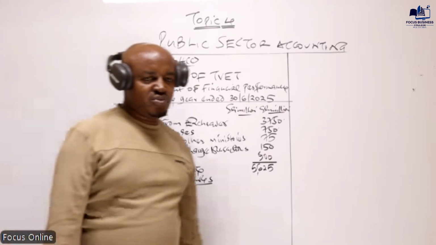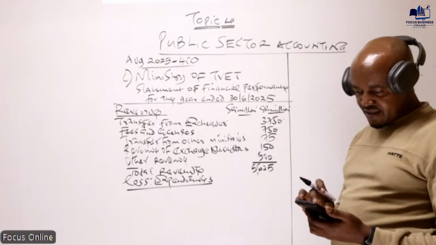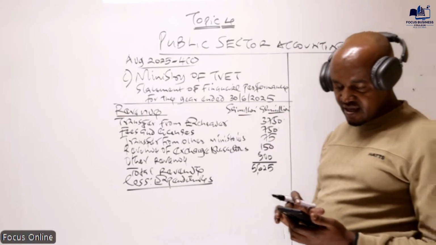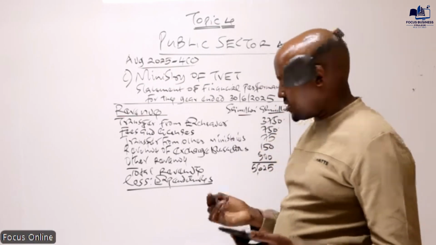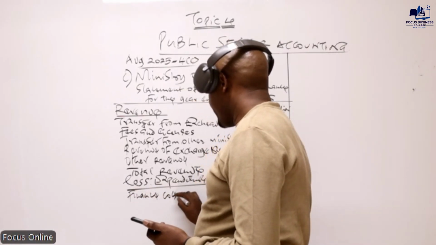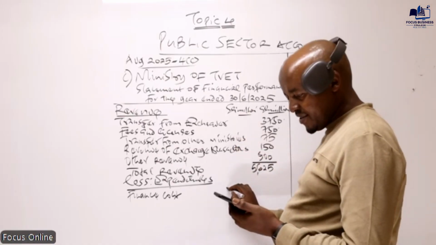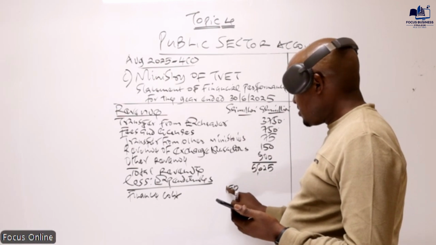So then we need to proceed and we list what? Expenditures. We have a number of them. I think we will start from where we have our first expenditure in those balances. The first expenditure should be the finance cost, and we record the expenditures in the first column here. That is an amount of 150.